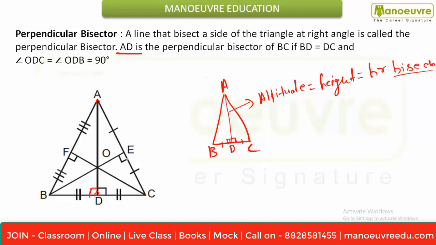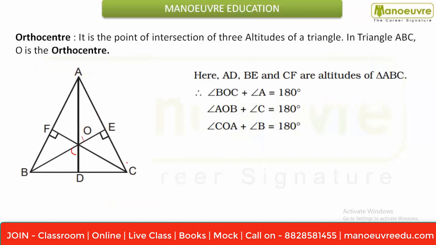Same BE is nothing but your perpendicular bisector, where it divides AC in two equal parts, and also you can say CF is perpendicular bisector and it is dividing side AB in two equal parts. Okay, and also making this angle 90. Okay, that is why it is perpendicular bisector.